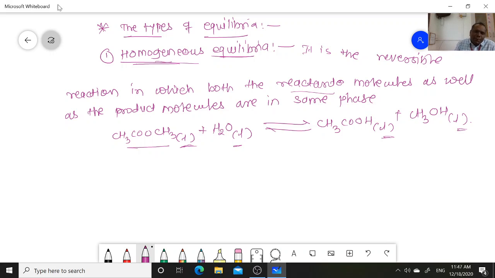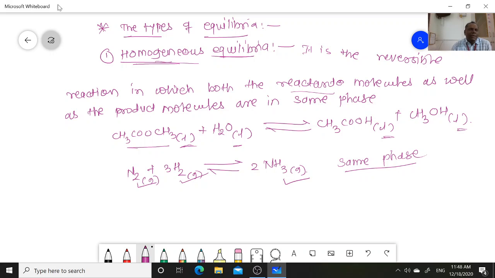For example, if you take the gaseous reaction, it is a very famous reaction, nitrogen plus 3H2 hydrogen, these are in the gaseous state. What is the product of this reaction? The product is ammonia, 2NH3. Ammonia is again in the gaseous state. Ammonia is a gas, hydrogen is a gas, and nitrogen is a gas. All the reactants as well as the product are in the same phase. That is called homogeneous equilibria.